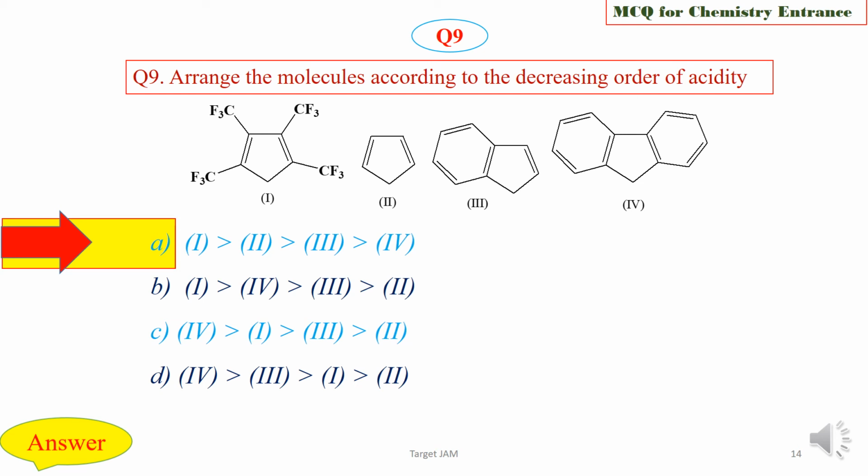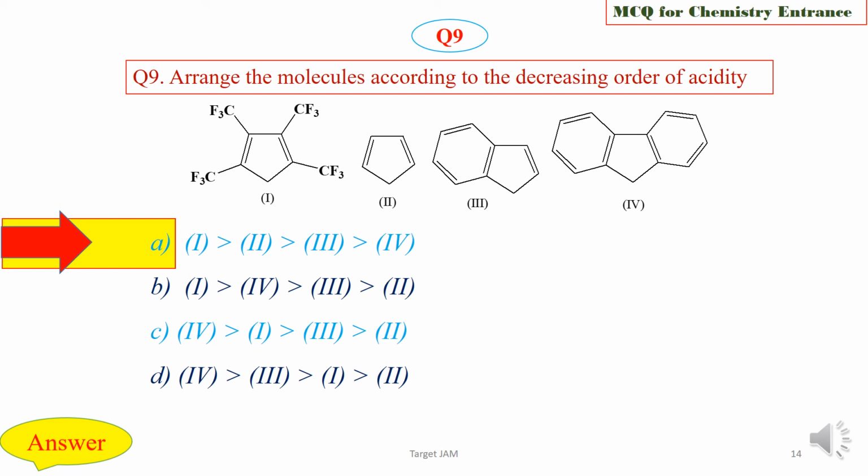Now between compound 1 and 2, 1 has 4 CF3 groups which are electron withdrawing groups. So when it forms the anion, this anion is stabilized by these electron withdrawing groups, and compound 1 behaves as a strong acid, even much stronger than nitric acid, and then compound 2.